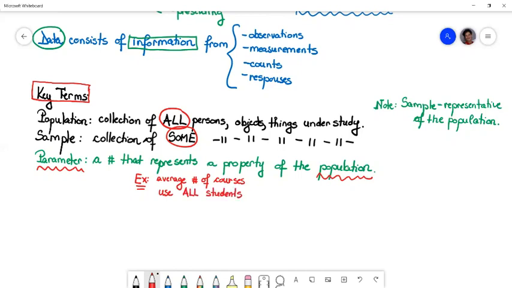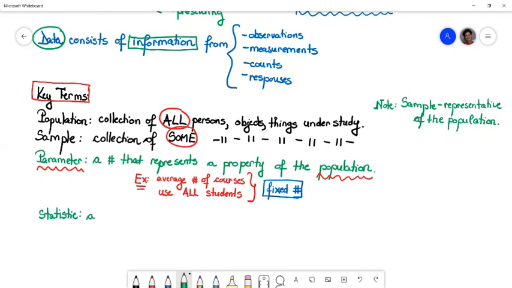And because I'm using all students, because I'm using the entire population, I expect this to be a fixed value. This is a fixed value. This will not change. A parameter is a fixed value. Keep that in mind. If instead of the population, I'm using a sample, that number that represents a property of a sample is called a statistic.